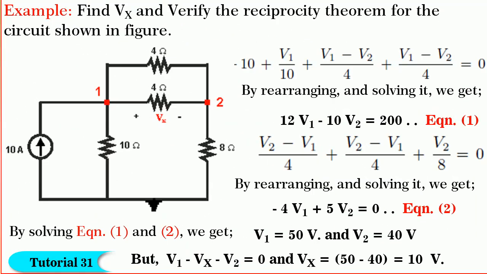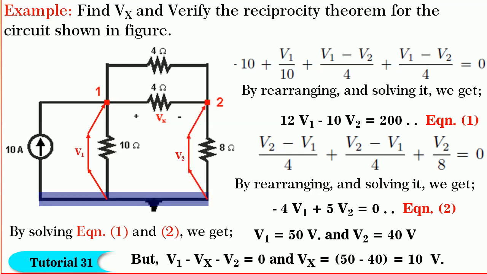Friends, now let us consider a simple but tricky example to find Vx in the network shown and verify the reciprocity theorem. To find Vx, I prefer to choose the node voltage method. If you observe the network, there are 3 junction nodes 1, 2 and 3. Assuming node 3 as reference, let V1 and V2 be the unknown node voltages assumed as shown.